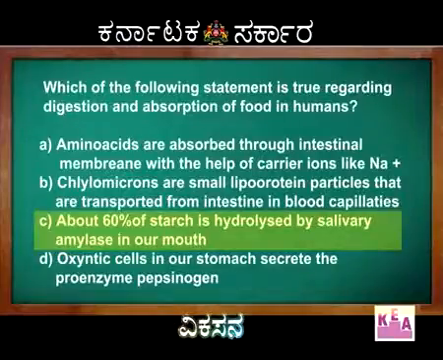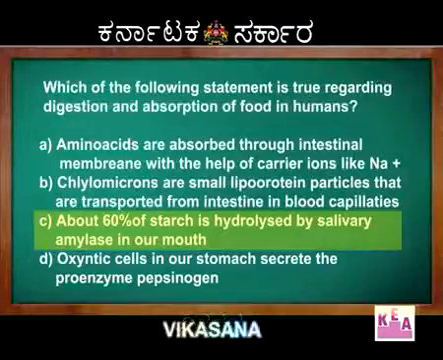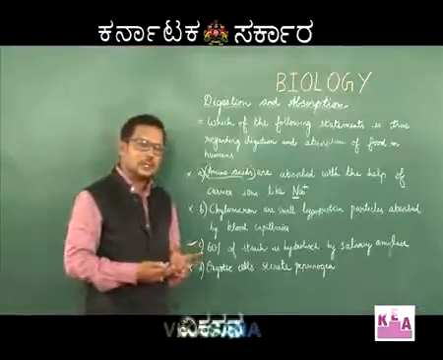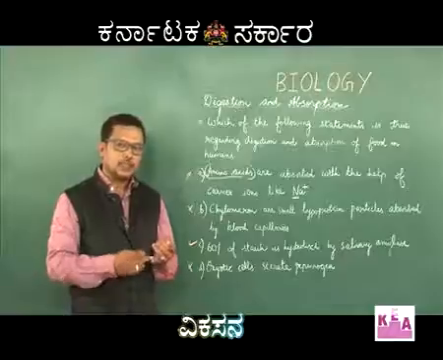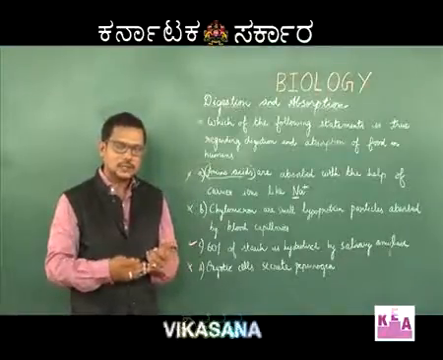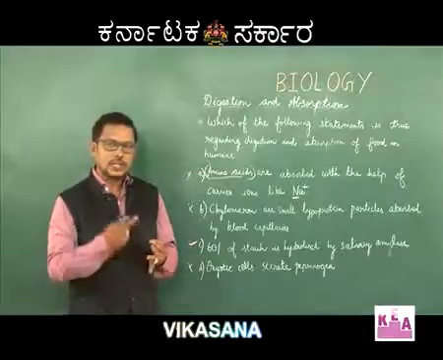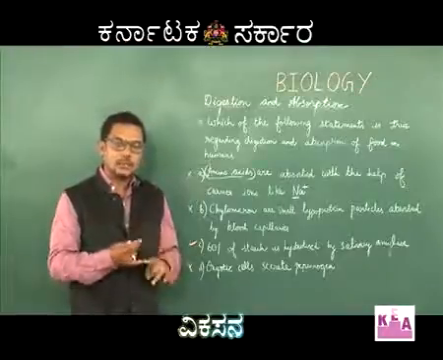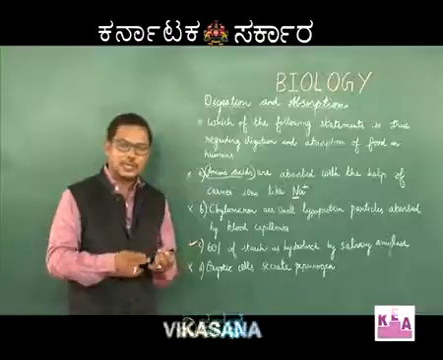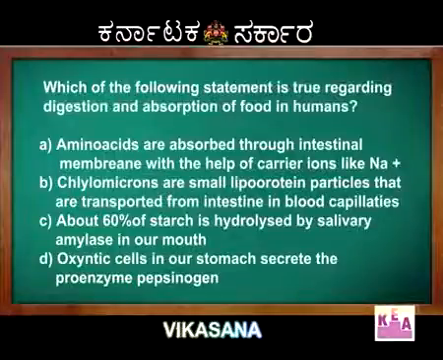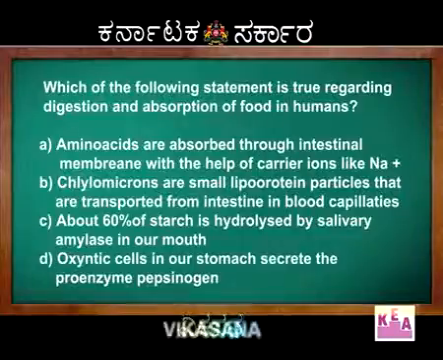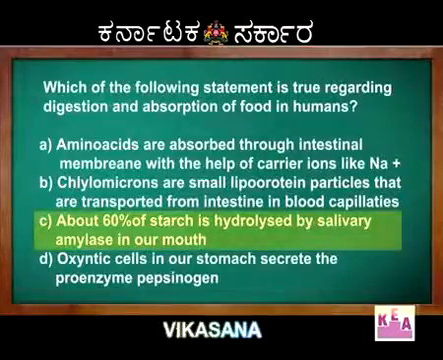When you come to option D, oxyntic cells secrete pepsinogen. This is not correct. Why? Because in gastric gland there are three types of cells. One is goblet cells that secrete mucus. Second is chief cells or peptic cells, which secrete digestive enzymes pepsin and renin. Another type of cell is oxyntic cell or parietal cell, which secretes HCl. So, saying oxyntic cells secrete pepsinogen is not correct. Three statements are wrong. Only one statement, option C, is the correct answer for this question.